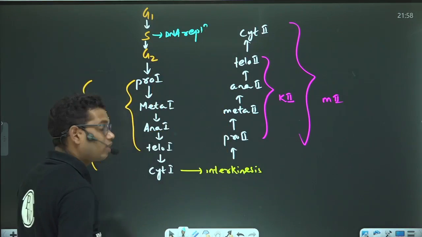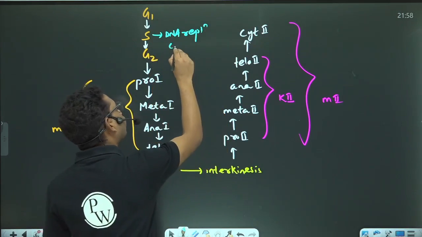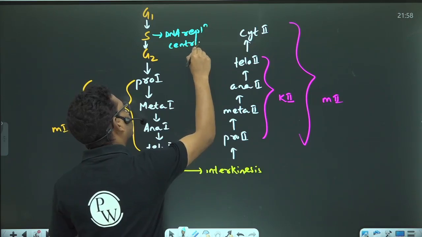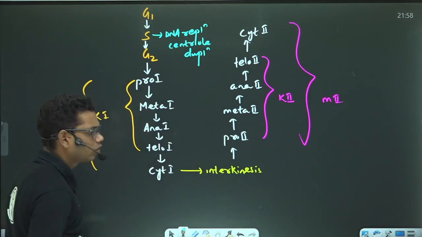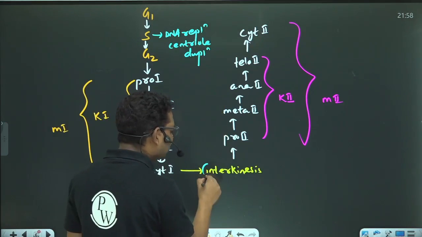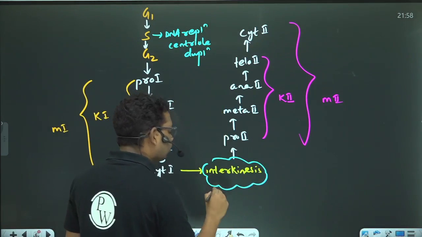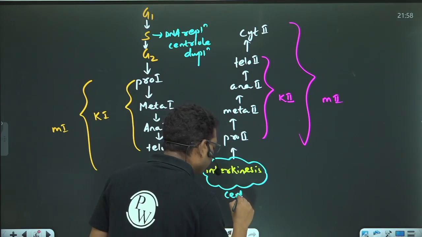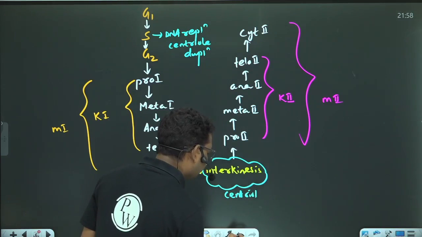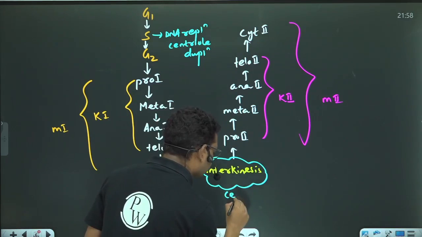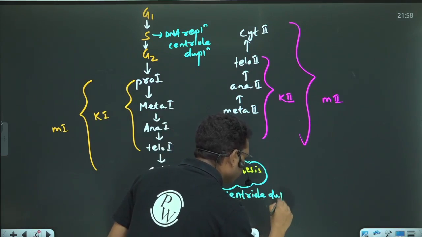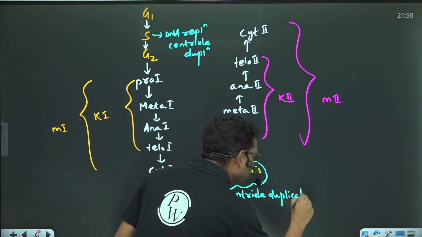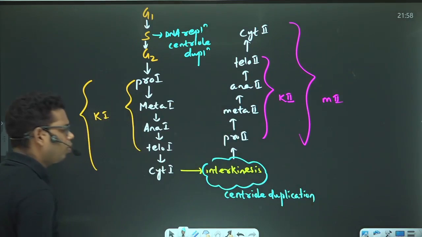Not only DNA replication, there will also be centrosome or centriole duplication. What about interkinesis? In interkinesis, there will be centriole duplication, but there will be no DNA replication.